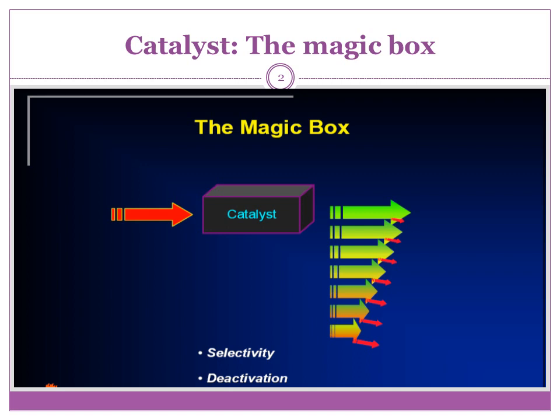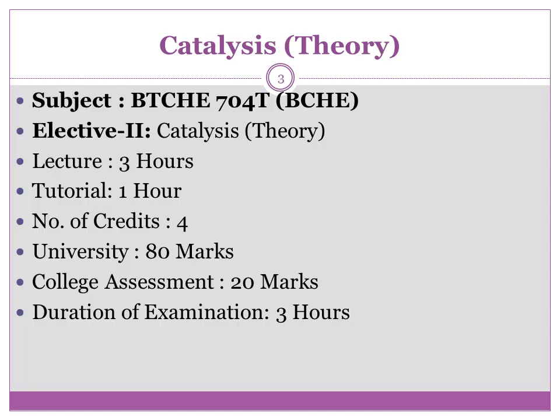Now we will see what is the subscribed and prescribed syllabus for this course. This course is meant for seventh semester BTech Chemical Engineering.